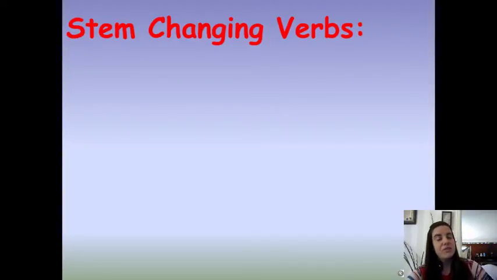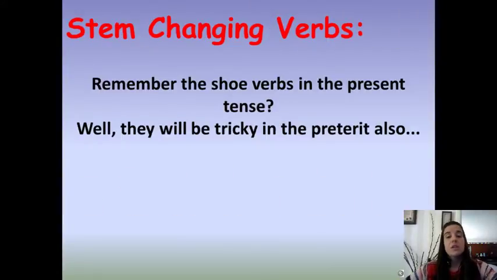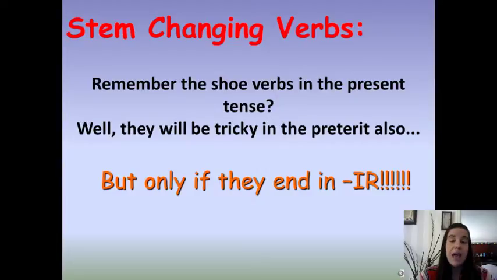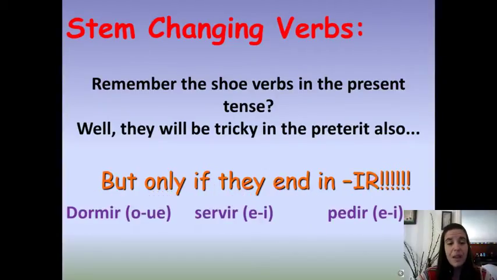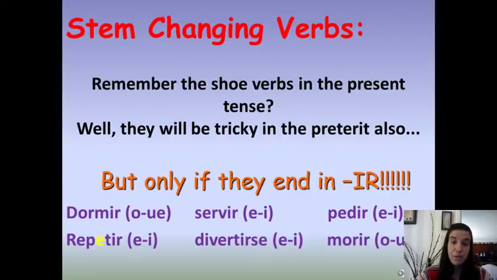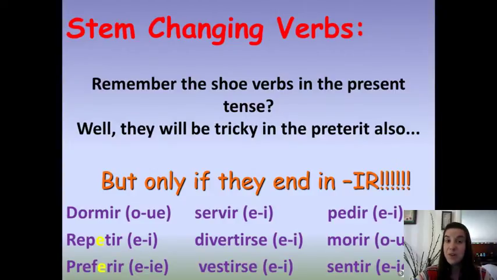Moving on to some stem changing verbs. Now, remember the stem changing verbs in the preterite tense were a pain in the butt. We called them shoe verbs. So the thing to know about the shoe verbs in the past tense is that unless they end in IR, they don't have any spelling changes. That's kind of good news. That eliminates a lot of those stem changing verbs that we learned in the present tense. Here were some that were IR verbs that stem changed in the present tense and will also stem change in the past. And some more. And some more. So here's how they change.